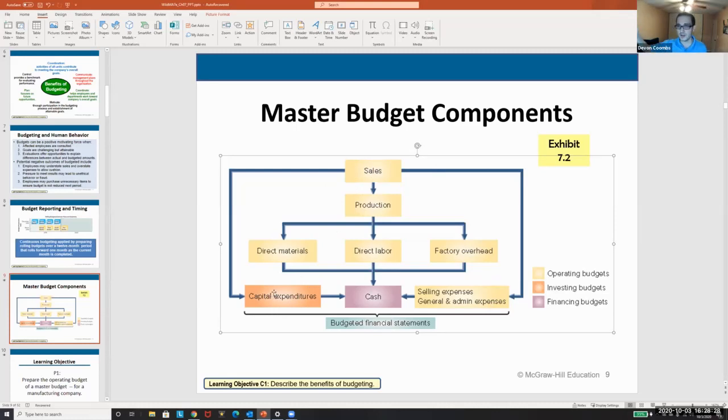And after our sales, we can figure out if we need to build warehouses, buy or lease office space, or buy equipment. We can figure out if we need to hire more salespeople to hit our sales targets, or marketing people. And then once we get our production budget down, how much we need to produce in order to make our sales, then we can determine how much materials we need, how much labor we need, how much overhead we expect to incur. And then only after all of these pieces can we actually make a cash budget. And then once we have all of these pieces in a cash budget, then we can make our financial statements, because cash is a component of our financial statements. Sales is a component of our financial statements, and so on and so forth.